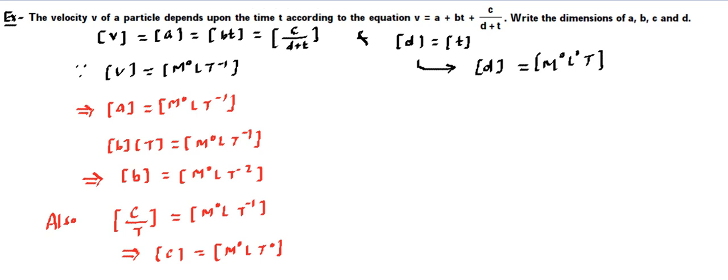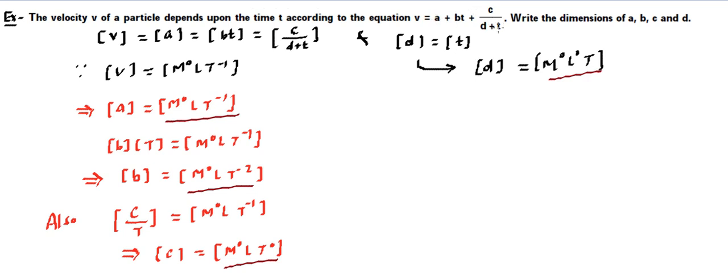So this is how we got the dimensional formula of the various physical terms that were involved, a, b, c, d. So a came out to be with this dimensional formula. Let me write properly. And b came out with this dimensional formula. C is this dimensional formula, and d has this dimensional formula. So by using this rule, all the terms will have the same dimensions.